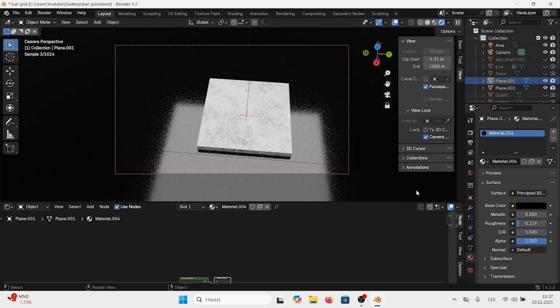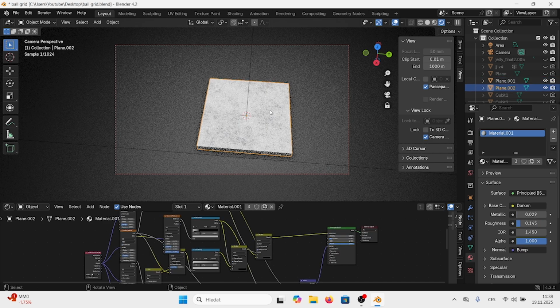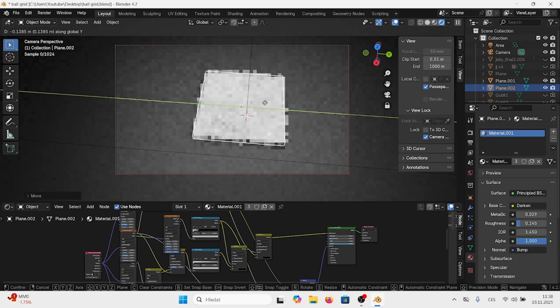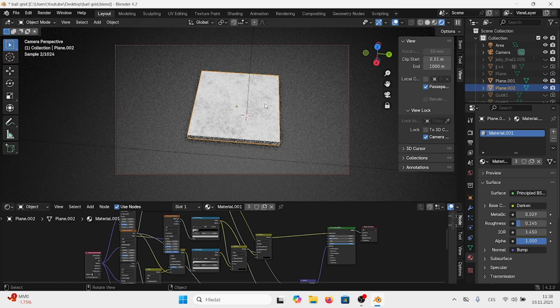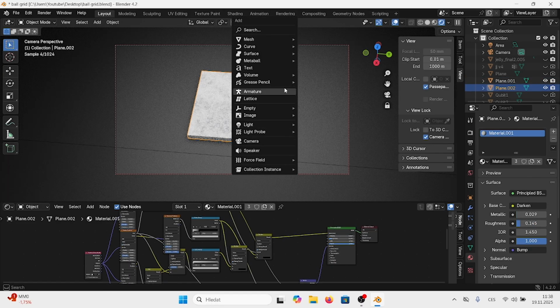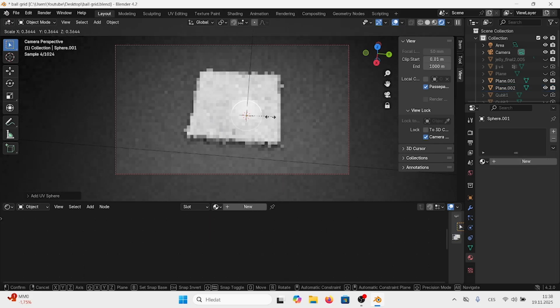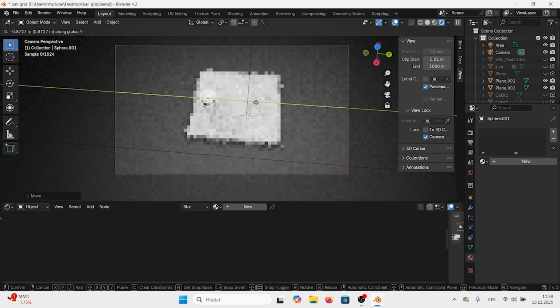now we will increase roughness so it won't be that rough. So this is really our material. You can see nice marble or silicone-ish kind of material here. Now we need to add a sphere, which is here, a small sphere. So we will scale it down by pressing S and G and Z, and now we will move it accordingly.